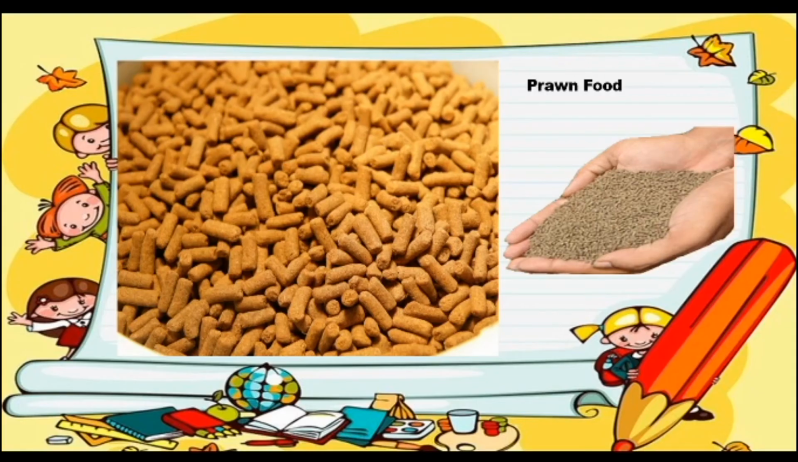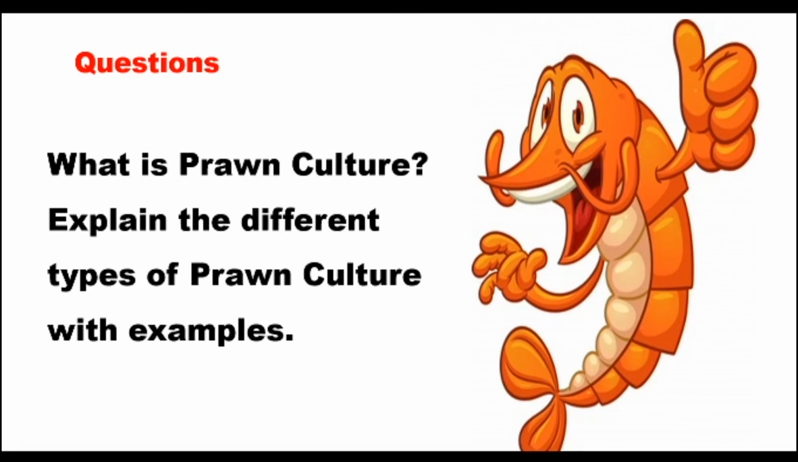So what is the food? Normally they provide it, or it's available in the market, so we can buy it. Maybe they use plant materials. They may mix up the grains, and they give or feed it to the prawns.